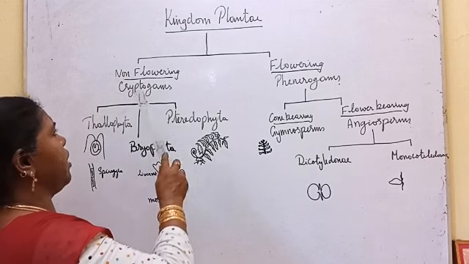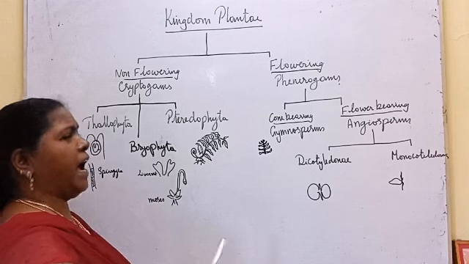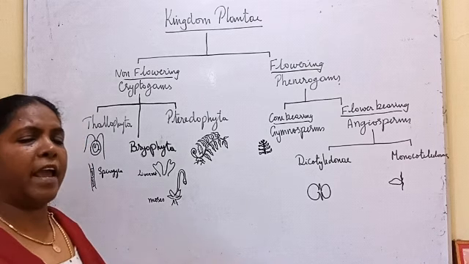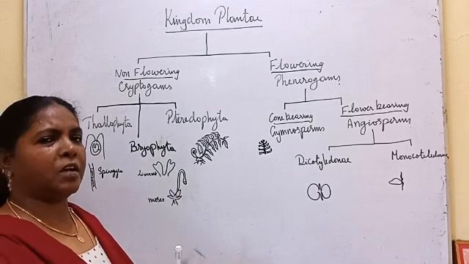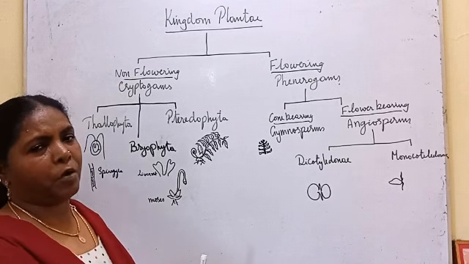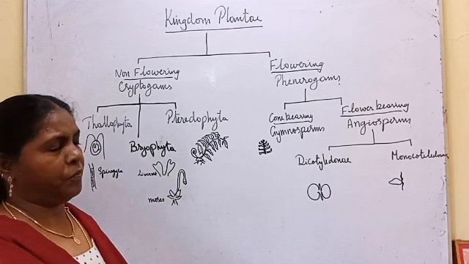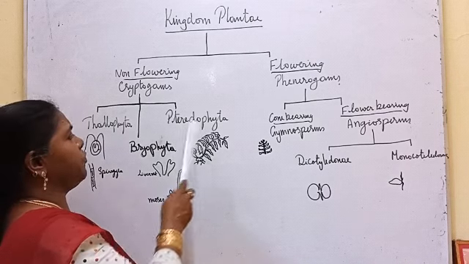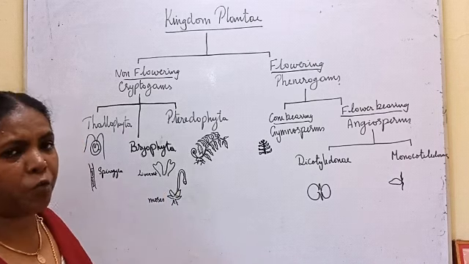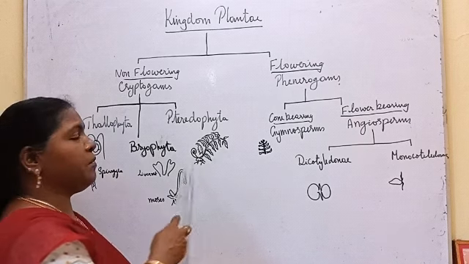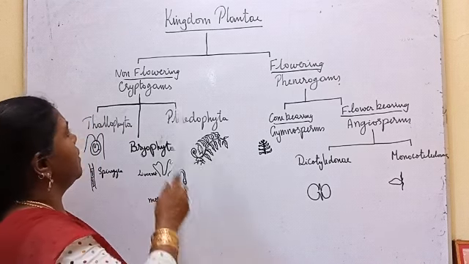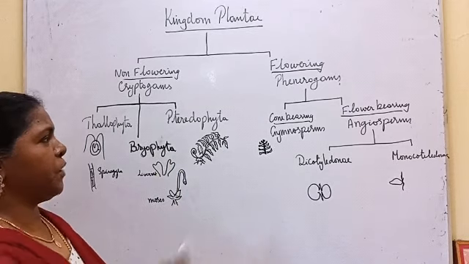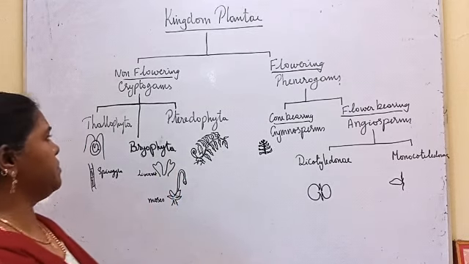Then, all the non-flowering plants, cryptogams, which have real root, stem and leaf, externally as well as internally, so the plant body can be divided into root, stem and leaf, are kept under Pteridophyta. The P is silent here. They have vascular tissue, xylem and phloem, so Pteridophytes are called vascular cryptogams.